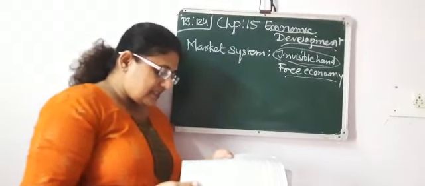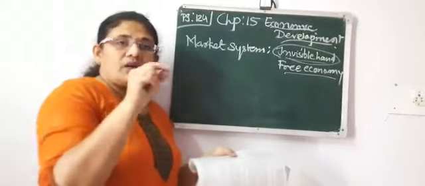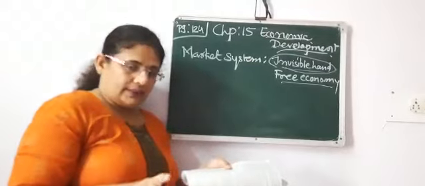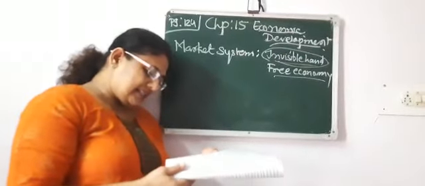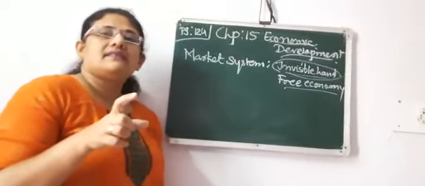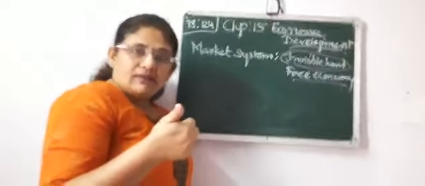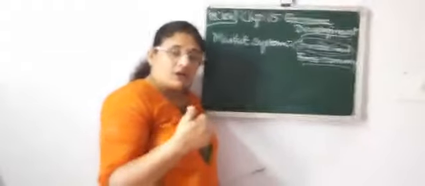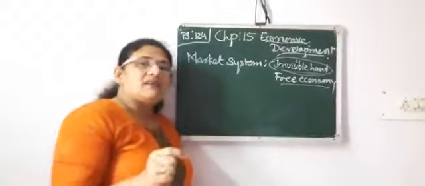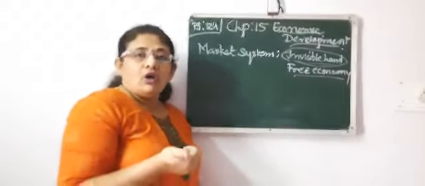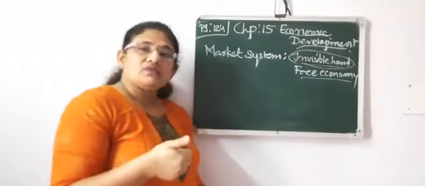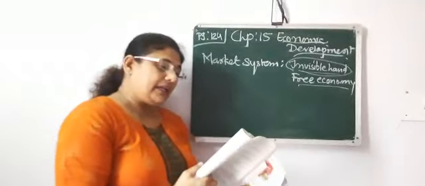Distribution of resources is based on profit, meaning whatever money is invested, their aim is profit only. Economic decisions are taken while keeping the price mechanism in mind. Whatever decision is taken, why? Because they are a developed country producing quality products, so they have to think about the price. They can take maximum price and give the most luxurious items. This is how the price mechanism is taken care of.